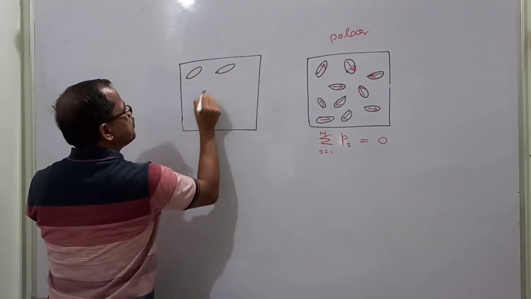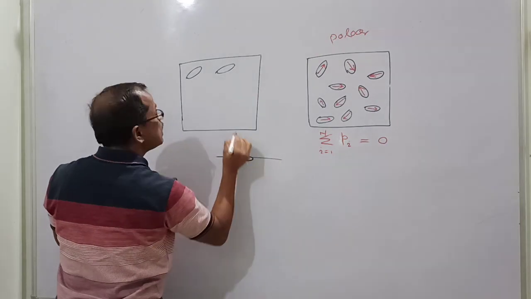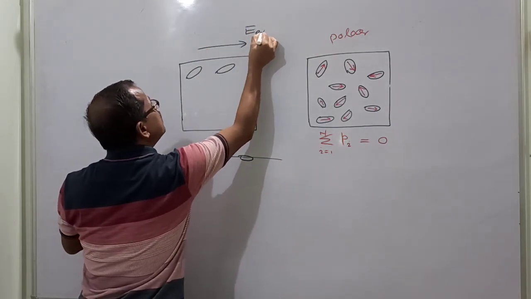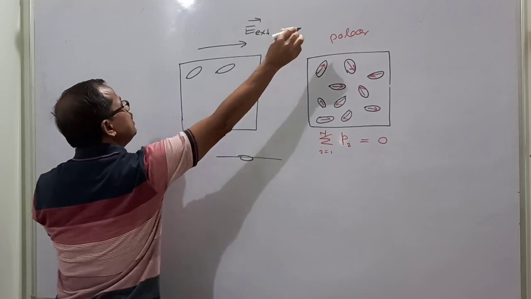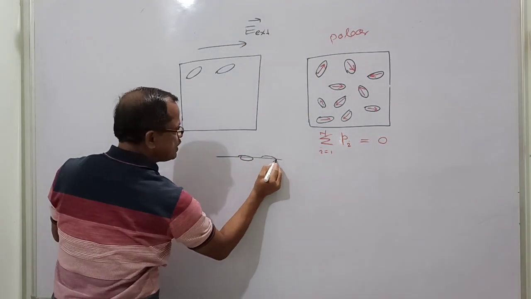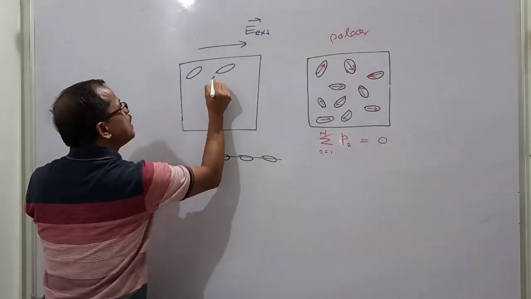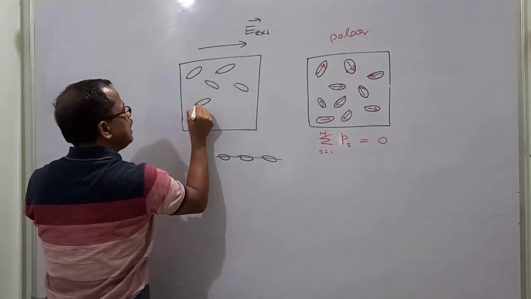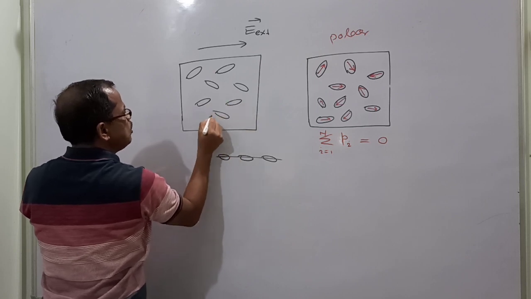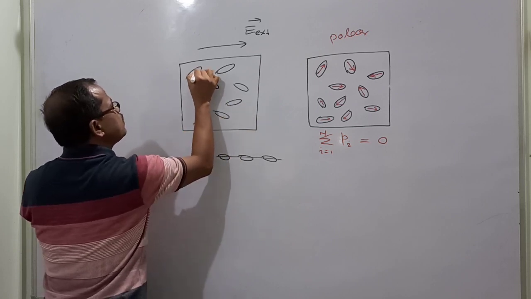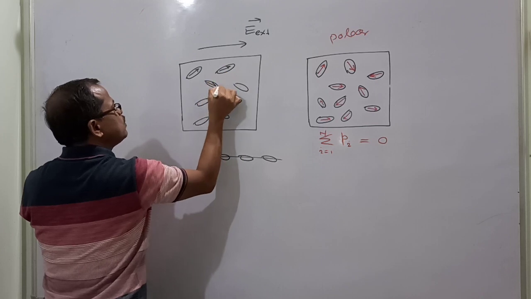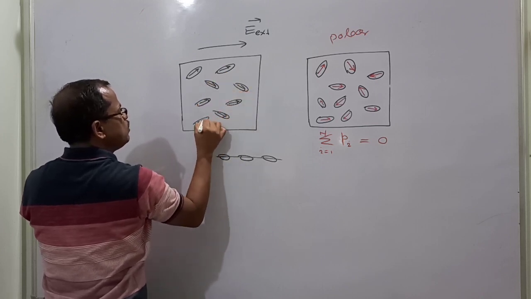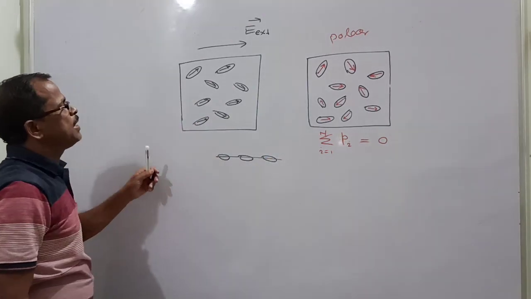Let the external electric field be here. They will not be aligned exactly along the external electric field, but they try to align, so that there will be a net dipole moment. Almost all are pointing towards the right, not exactly parallel, but inclined somewhat.